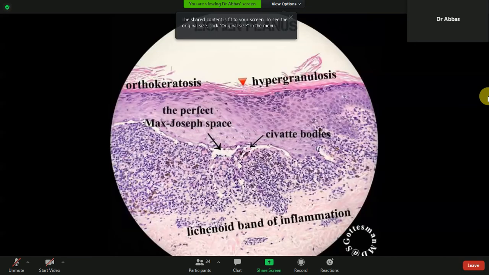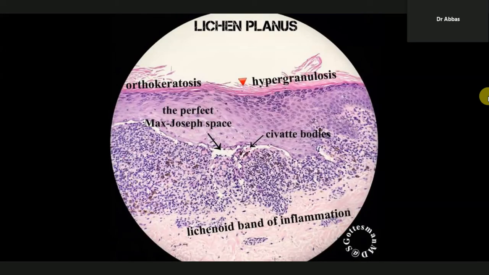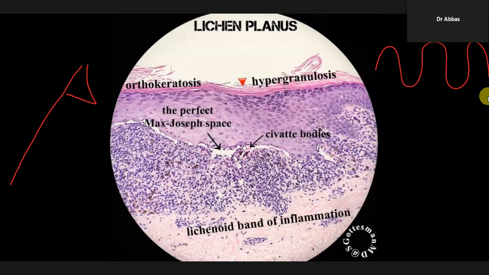So look at this image. You can easily observe there are some changes. I have already told you that rete ridges normally go up and down, up and down. But when there is basal cell degeneration, the rete ridges change and appear with the tooth saw appearance, like the teeth of a saw. A saw is used to cut wood. Here is the saw. It has this tooth, and this tooth. So this is the saw with the tooth saw appearance.